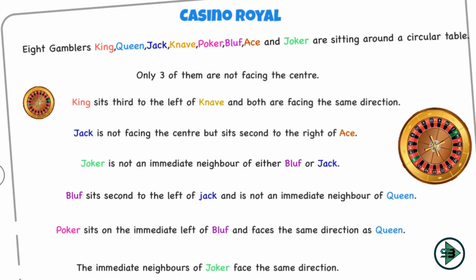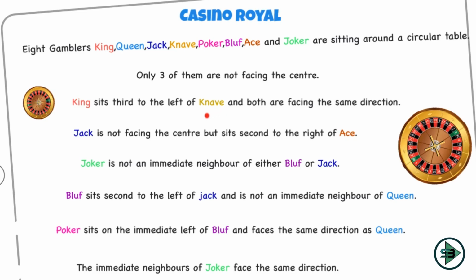So let's find the first link where we know the exact direction of one of these gamblers. Let's start with the first sentence: King sits third to the left of Knave, and both of them are facing the same direction. But which direction? This is again an ambiguity. I can possibly start with an assumption that 5 of them are facing the center, so both of them are probably facing the center.